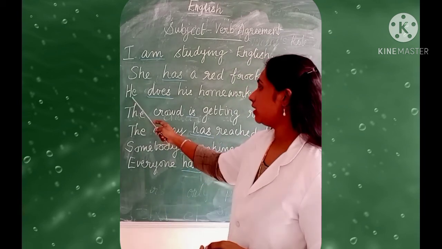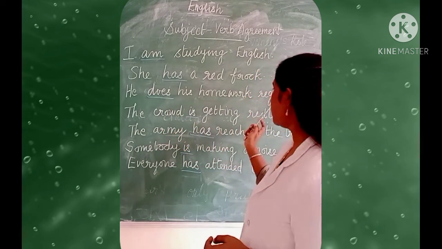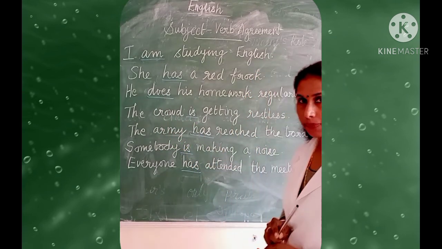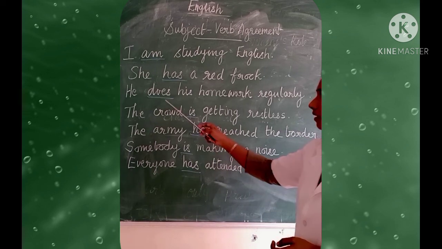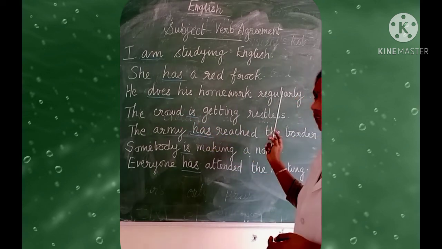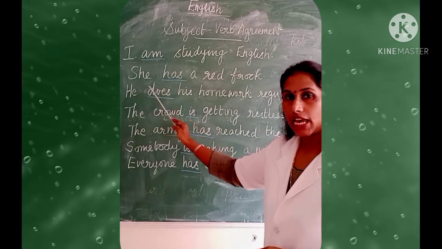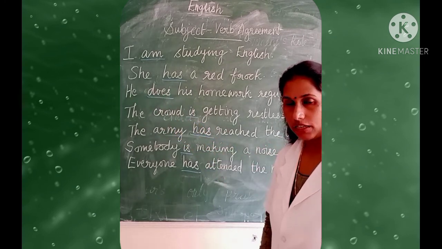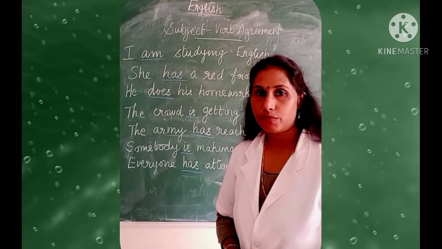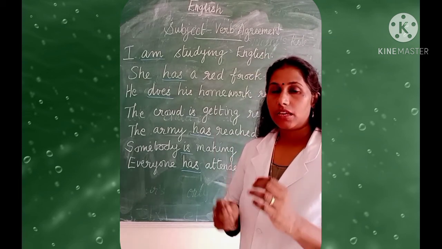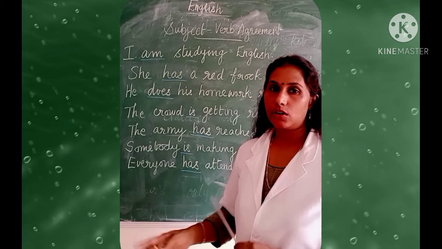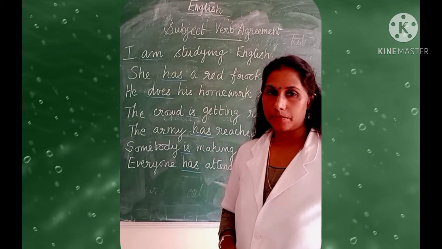Next one. He does his homework regularly. So does is singular: he and does. Now suppose you want to make it plural, then how will you say? They do their homework regularly.